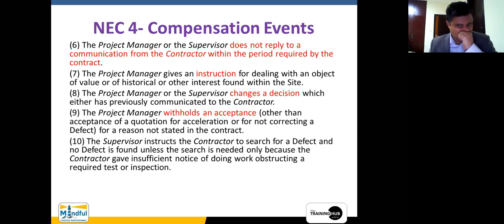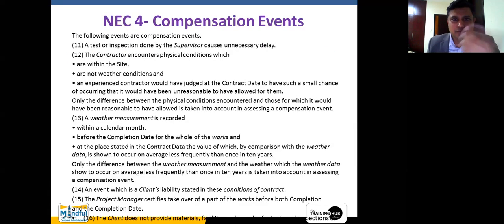Changes a decision is an act. Now, for example, again it says the project manager withholds an acceptance of a quotation. That is also part of an act. Like that, there are certain compensation events that you can see in the NEC 4.